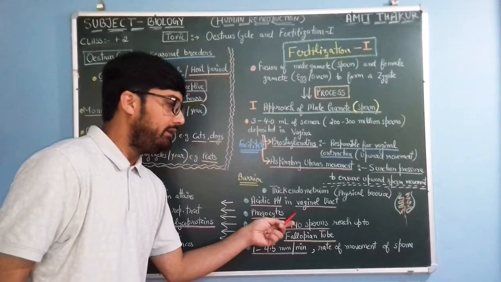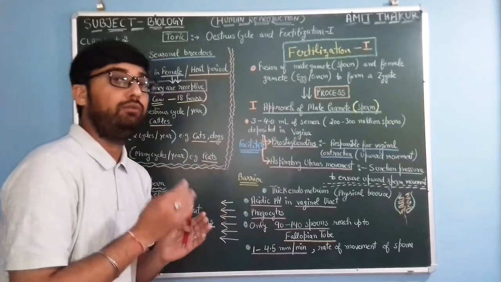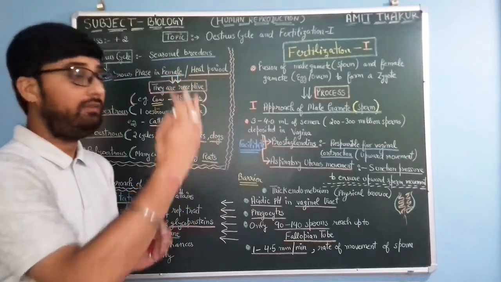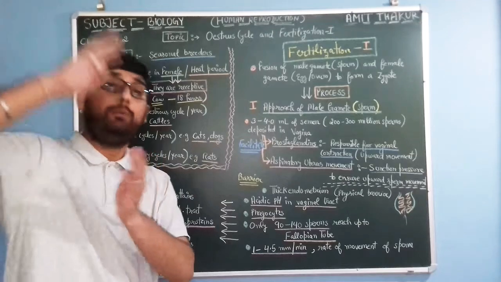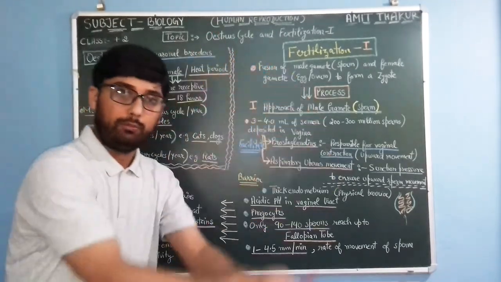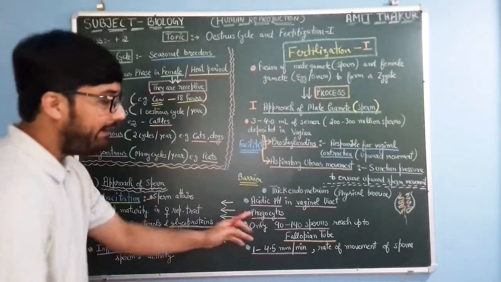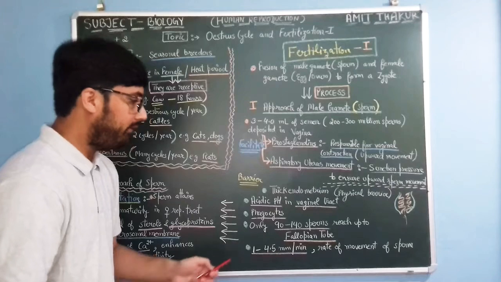Acidic pH in the vaginal tract. The vaginal tract has an acidic pH which destroys many sperms, and the thick endometrium layer hinders the entry of so many sperms heading towards the fallopian tube. Phagocytes ultimately destroy sperms.